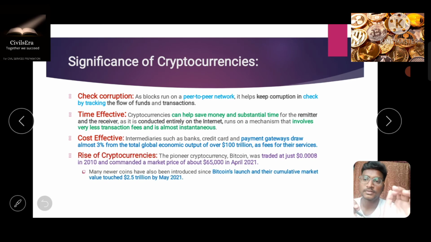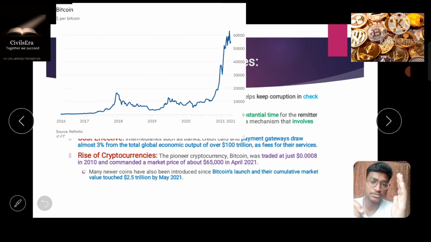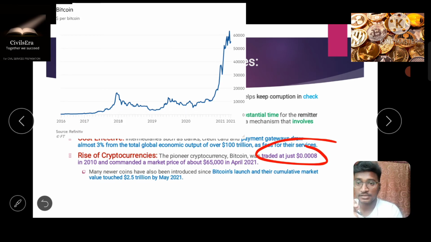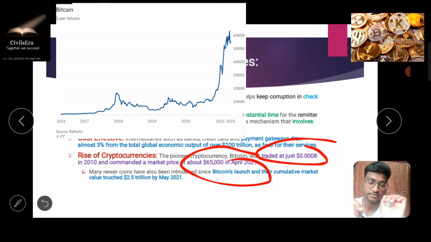So let's move forward and understand the significance of this crypto market. As you all know, Bitcoin is a pioneer of the crypto market. Its value has increased from $0.008 in 2010 to $65,000 in April 2021. Its growth is completely fascinating: in 10 years it has grown about 1,000 times, which I can't even put into words.